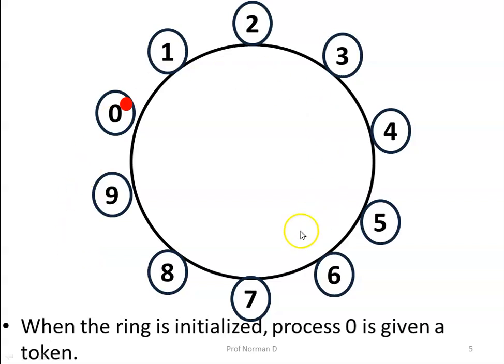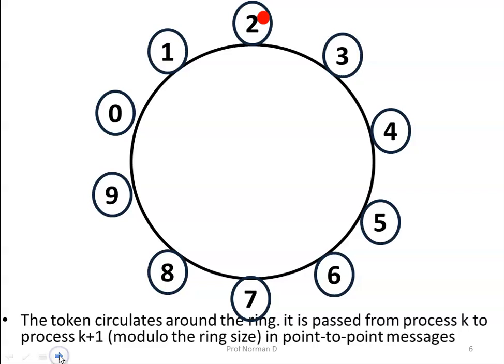Now when the ring is initialized, the first process is given the token. So we assume this red dot as a token over here. Now this token keeps on circulating around the ring. It is passed from process K to K plus 1 in point-to-point message format.